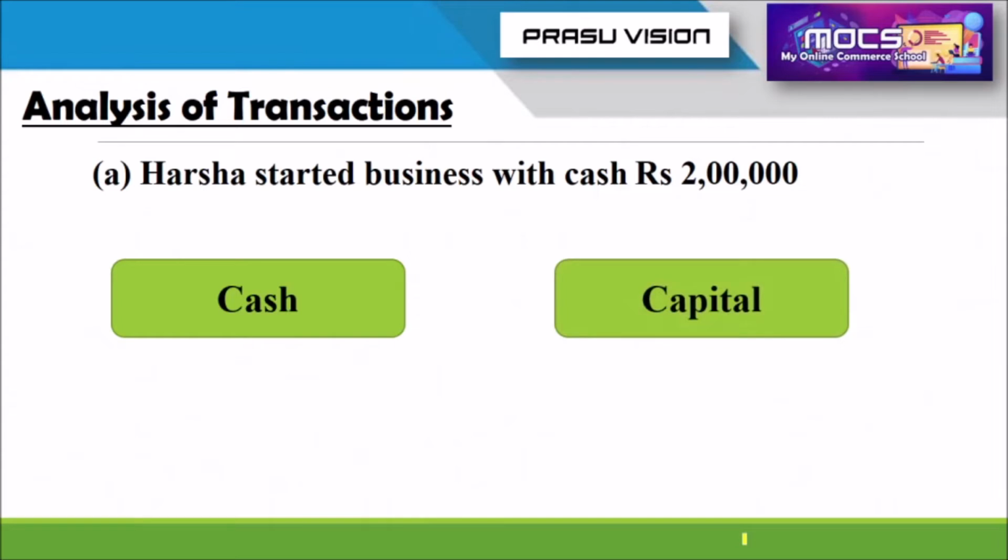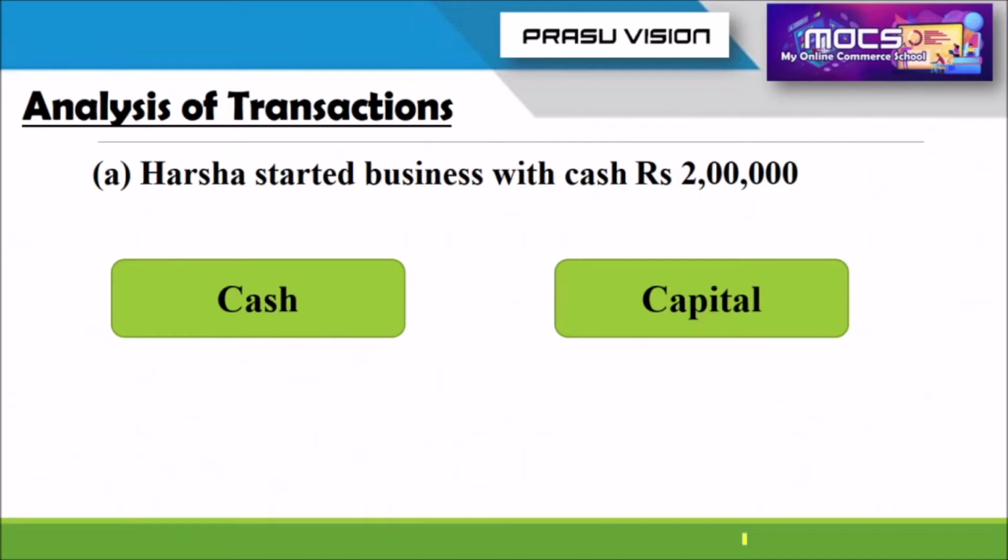Not only money, any type of goods invested in the business, or the items the person used to start a business, maybe cash, furniture, machines, whatever it may be, those items and that cash are totally known as capital. So the two accounts from this transaction are, one is cash, another one is capital.